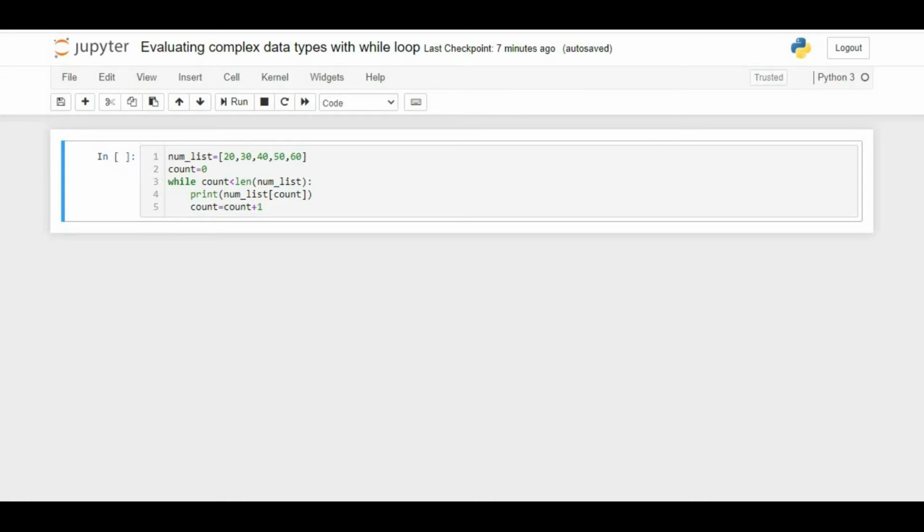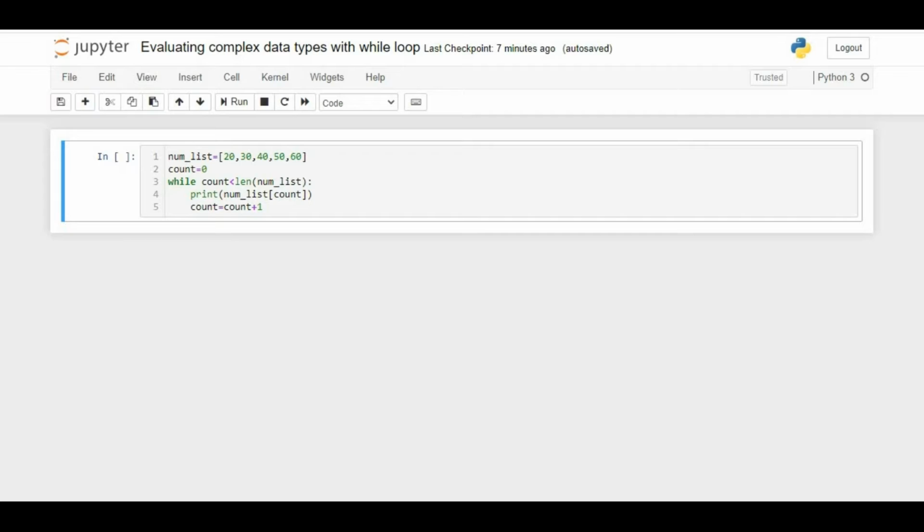Now let us begin by defining a complex data type to work with. I am creating a list of integers and assigning it to a variable num_list. Our main aim here is to iterate over it.